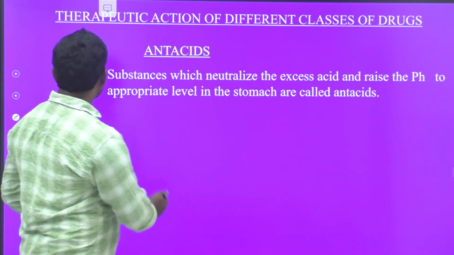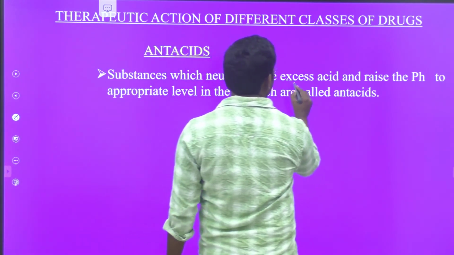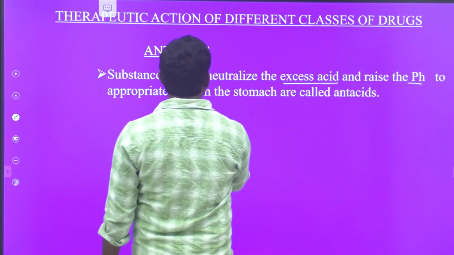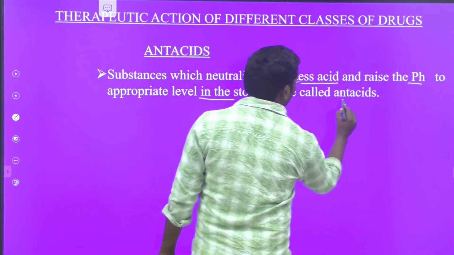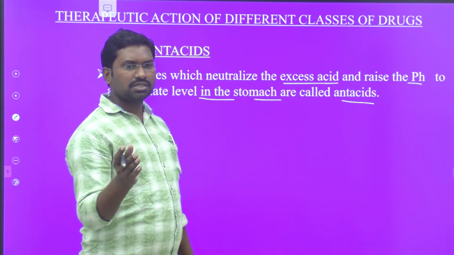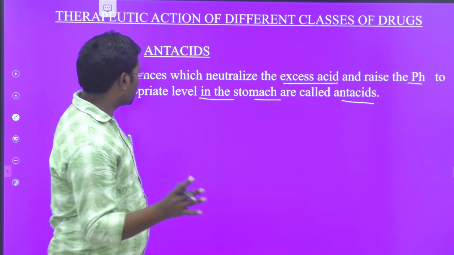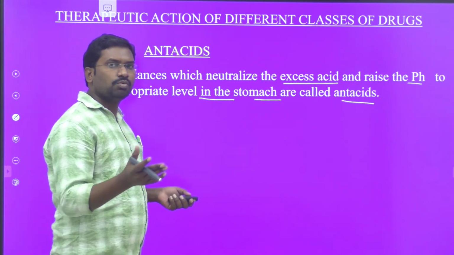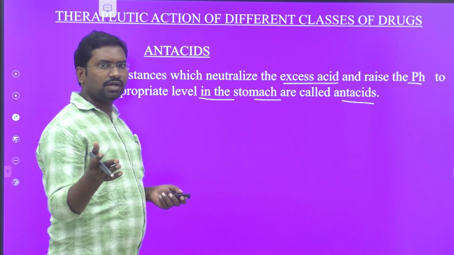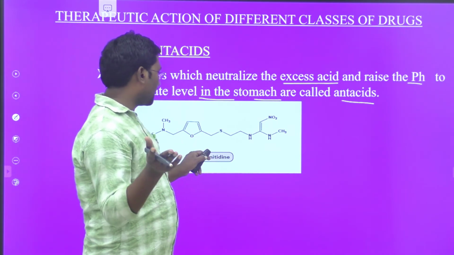What is that? Antacids. Antacids means substances which neutralize the excess acid and raise the pH to an appropriate level in the stomach. Very simple. Antacids means the substances or drugs which remove the excess acid present in our stomach and maintain the normal pH value; that is known as an antacid. The best example for an antacid is ranitidine.